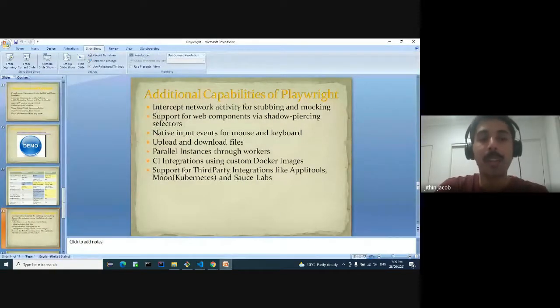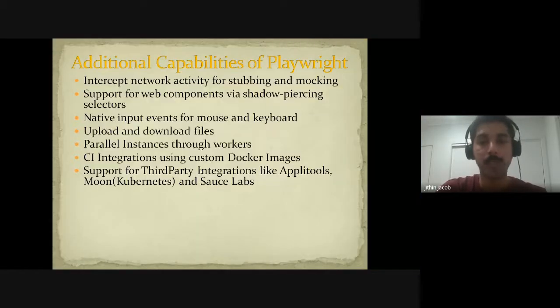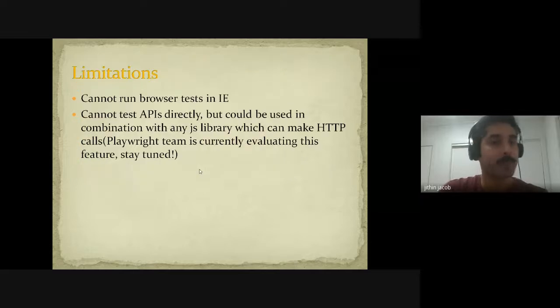It supports third-party integrations with Applitools, Moon, and Sauce Labs as well. If you want to do visual testing using Percy, if someone was asking, I guess that's also supported through Playwright.